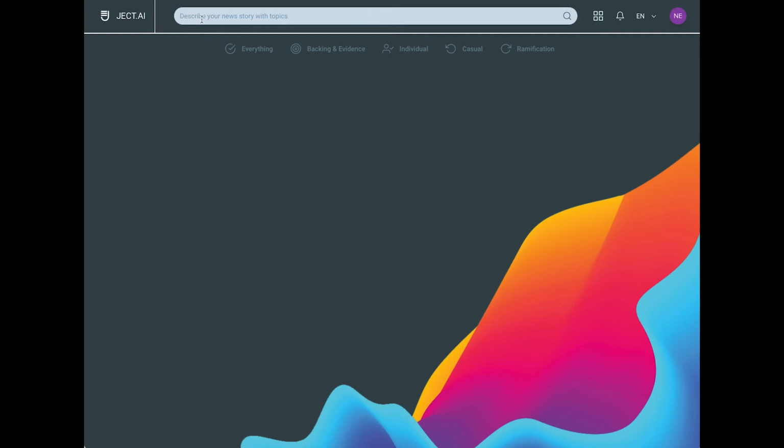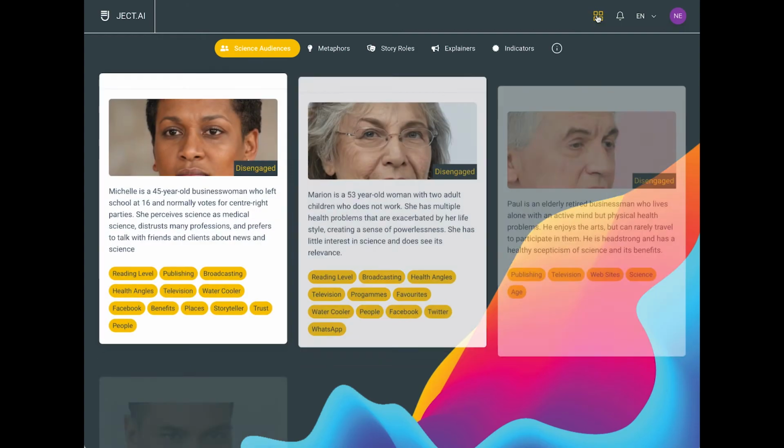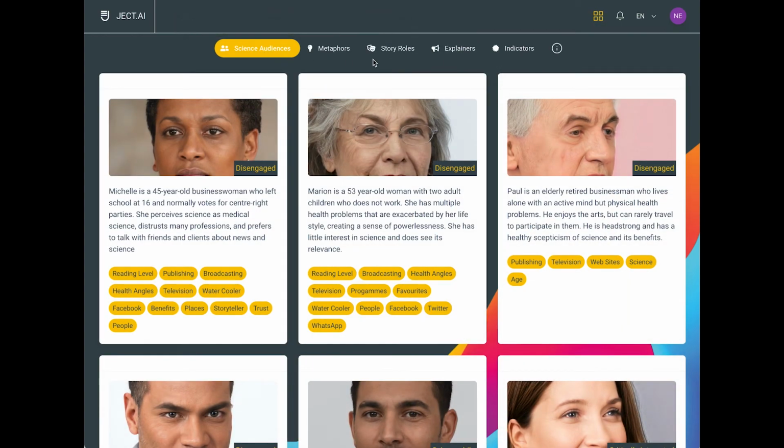Landing page of JECT. Again, there is no need for you to type in any topics here. In order to access the science communication metaphors, you click on these four little boxes to see JECT.AI's science journalism features. Again, you then see a range of options across the top, and the second from the left is metaphors.